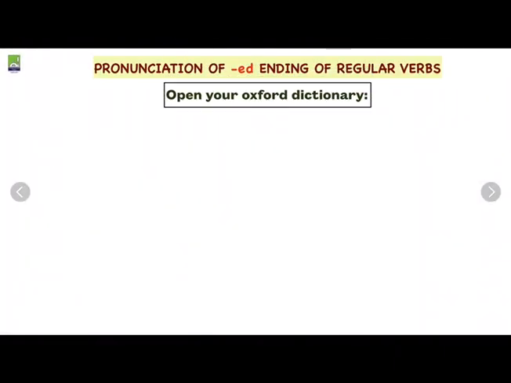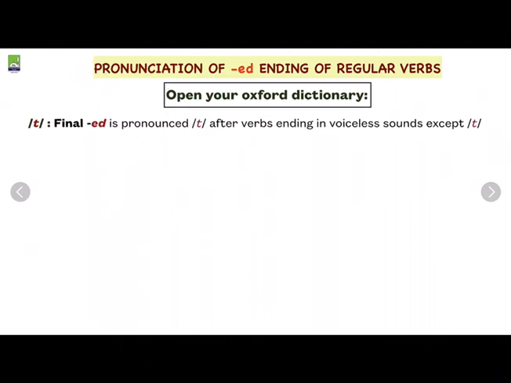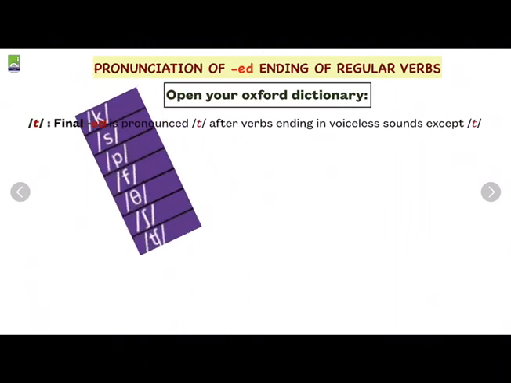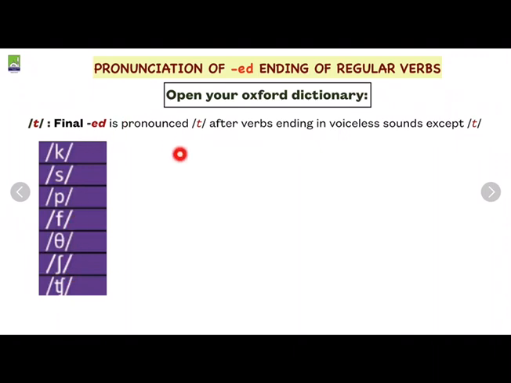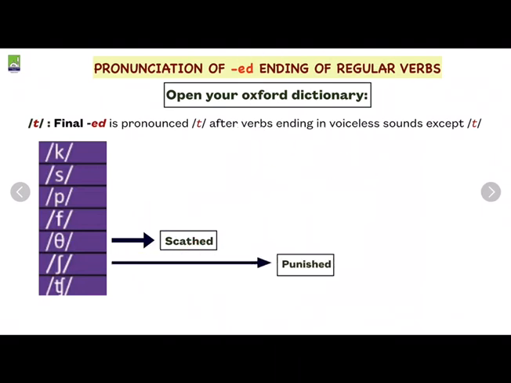Let's see again about pronunciation. Open your dictionary. This is the sound t. Nah, ini huruf-huruf yang ada di kamus, kamu bisa cari di kamus. Sketched, caged, and this is punished. This one is washed.